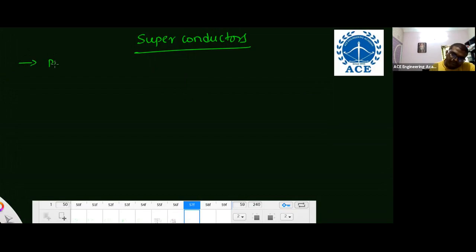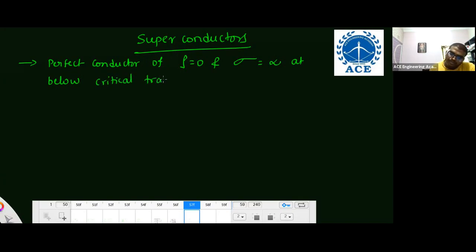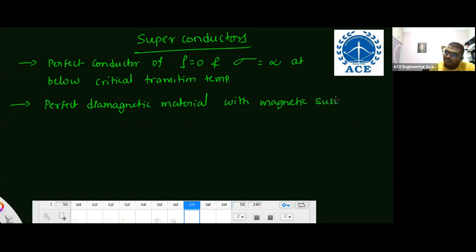Superconductor means what? Perfect conductor, of zero resistivity and infinite conductivity below the critical transition temperature. Below the critical transition temperature, a superconductor is a perfect diamagnetic material, with magnetic susceptibility of -1. Remember, this is very, very important.